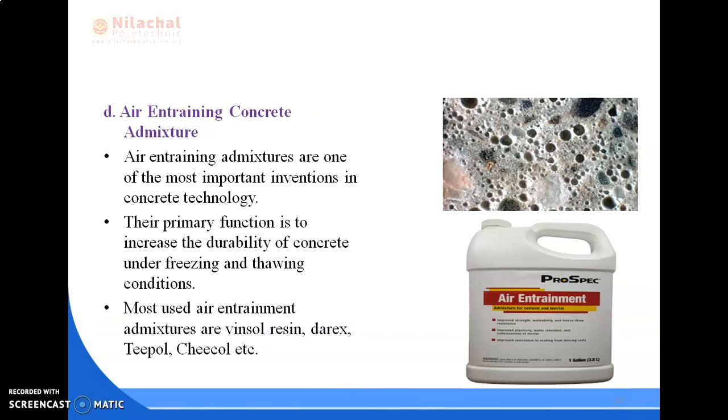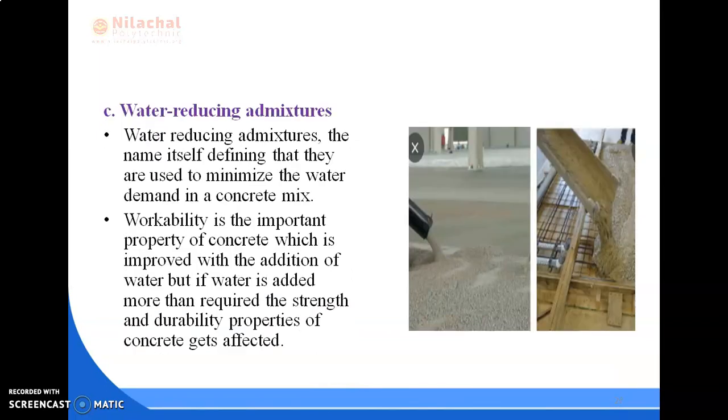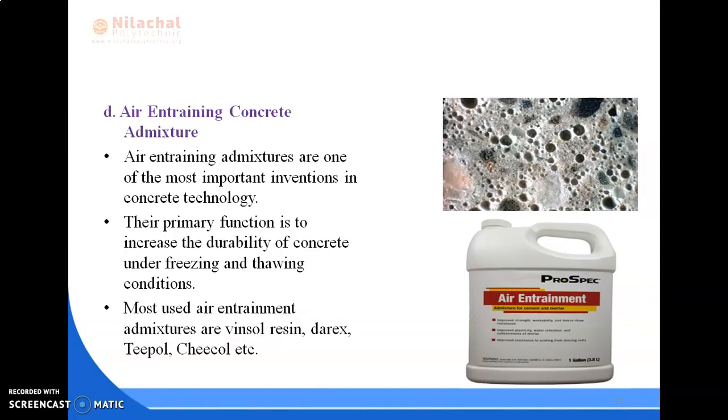So this is the water reducing admixture. These are also known as plasticizers, and are classified into three types: plasticizers, mid-range plasticizers, and super plasticizers.